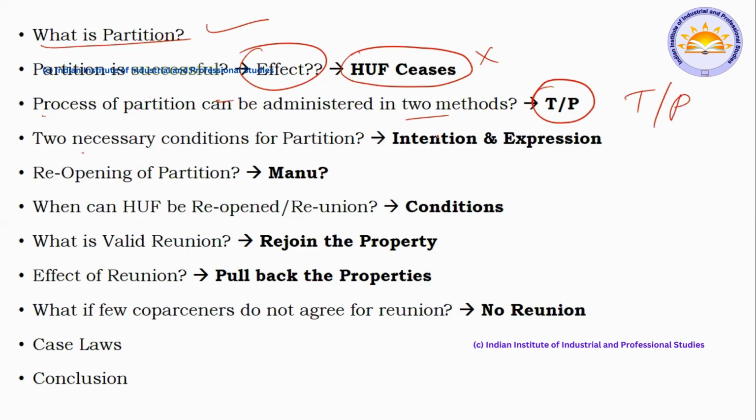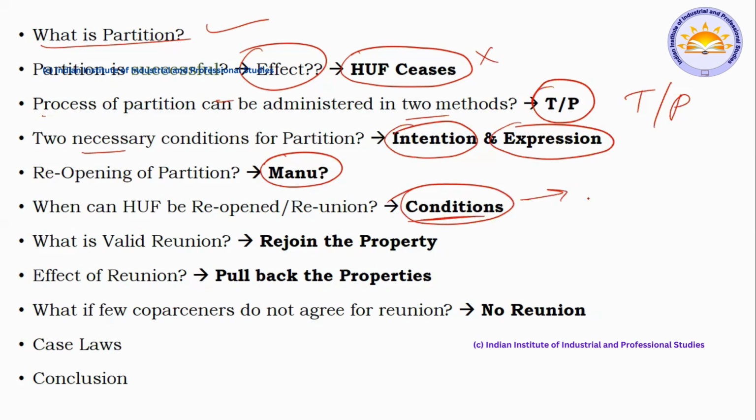Next, what are the two necessary conditions? As I told, intention and expression. Very important. And what did Manu say about reunion? He told that any partition which happens under Hindu culture is never subjected to reunion. However, in modern day law, we have the concept of reunion. So next, what are the conditions for reopening? As I told: fraud, a valid co-partner missing, an adopted son, and likewise we have so many. Any person in the womb, he or she, then such partition can be subjected to reopening.